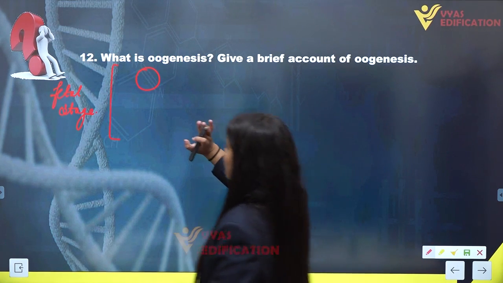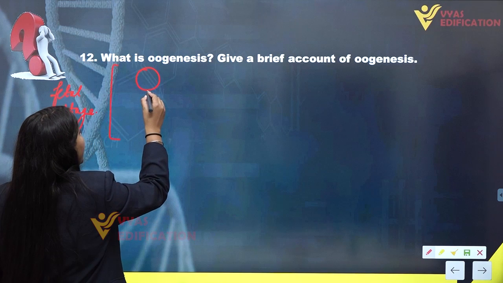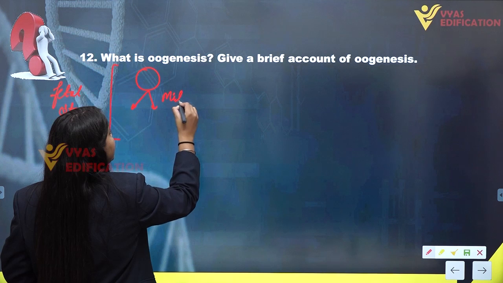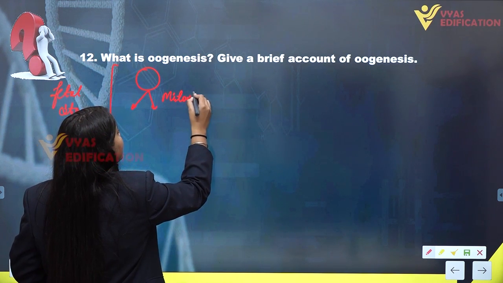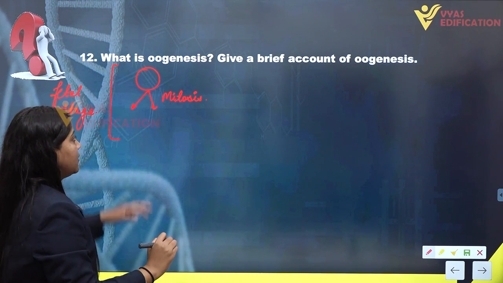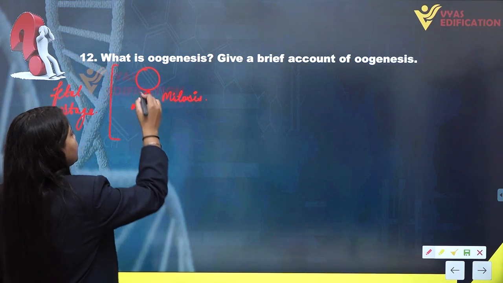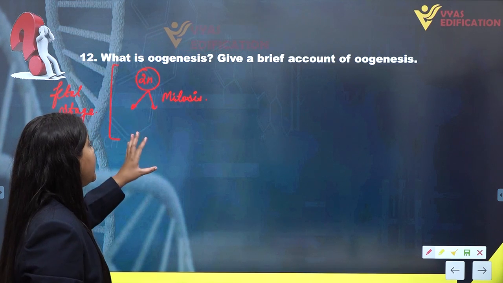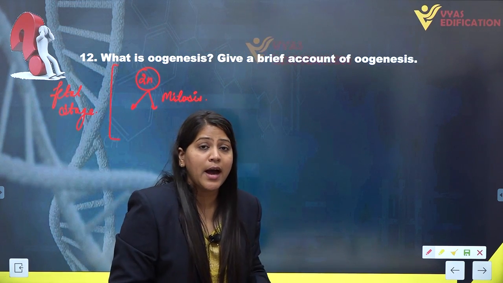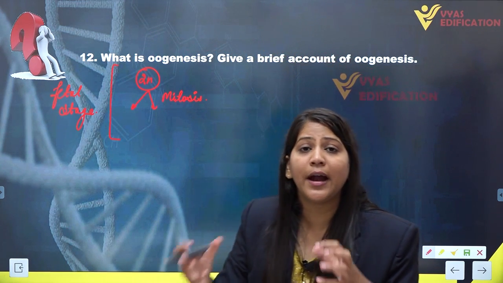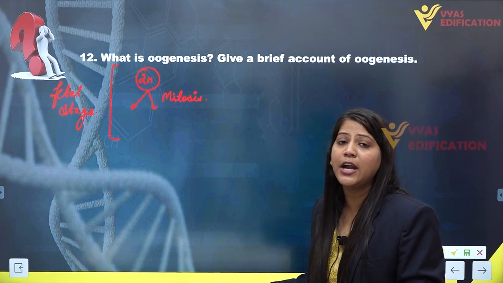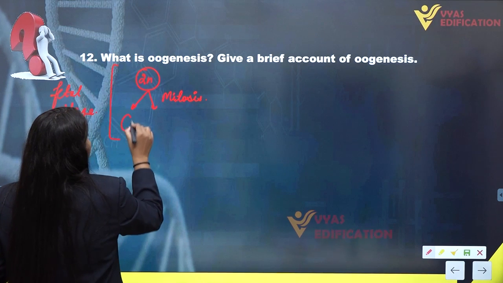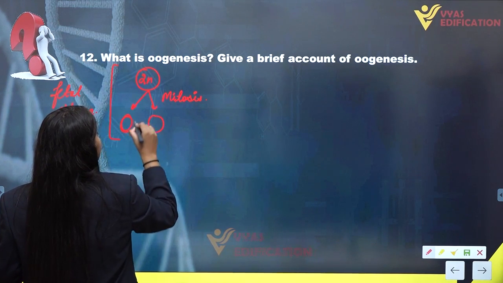Now this oogonia divides mitotically. This will undergo mitosis, and first of all this oogonia is diploid in nature. Now these oogonia in the fetal stage will undergo mitotic division and form several cells. Now we will have cells like this.